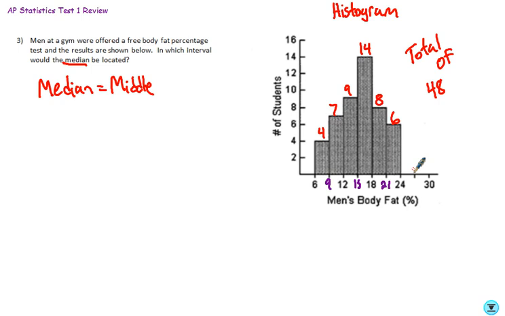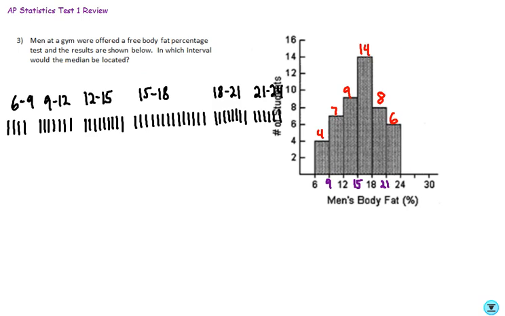So the long way of doing this, and you don't have to write all this down, I already did this for you in a way, is that we represent a mark for every single person that's there. So we said there were 4 guys between 6 and 9. So there's my 1, 2, 3, 4. What I don't know is, does this guy have 6%, 7%? Do they all have 9%? I don't know the precise or exact number. I just know the group or category that they're in. So there's 4 of those guys.